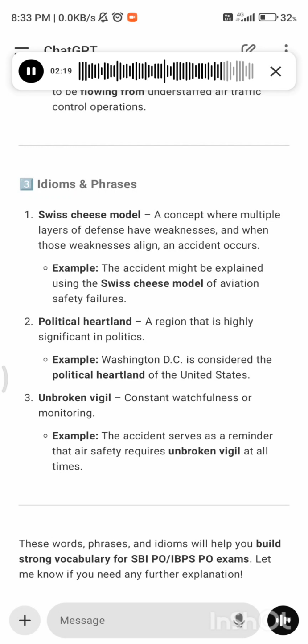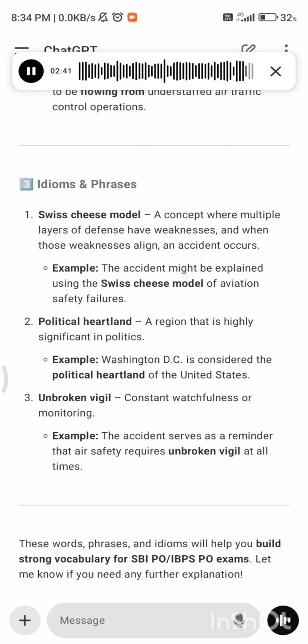2. Political heartland, a region that is highly significant in politics. Example, Washington, D.C. is considered the political heartland of the United States. 3. Unbroken vigil, constant watchfulness or monitoring. Example, the accident serves as a reminder that air safety requires unbroken vigil at all times.